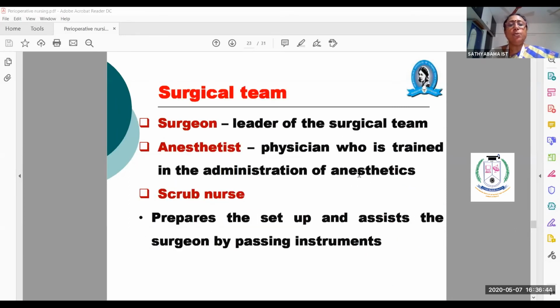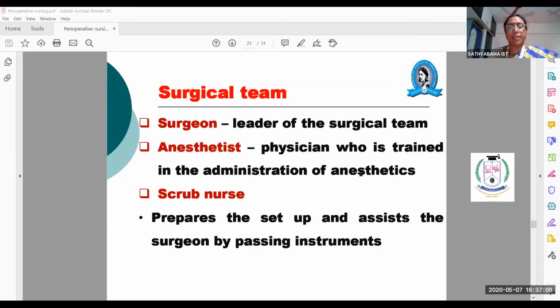So who are all in this surgical team? You all know that surgeon, he is the main hero of this surgery. And next is nurse. There are different nurses in the theater. But here for surgery, the nurse who is going to assist the doctor is called a scrub nurse, who is going to scrub her hands and go for assistance.